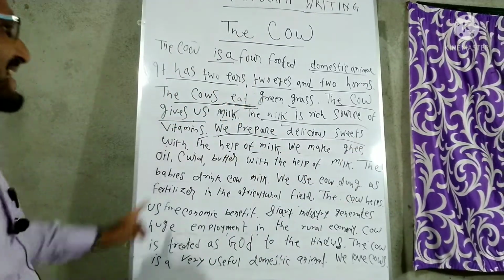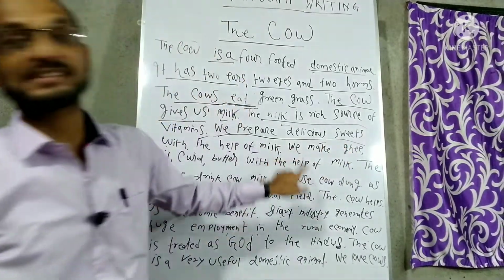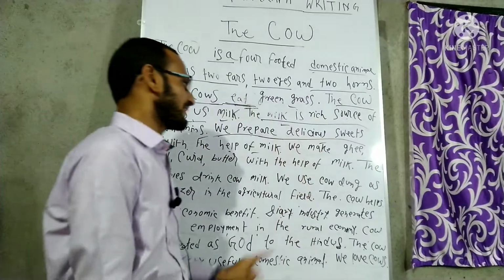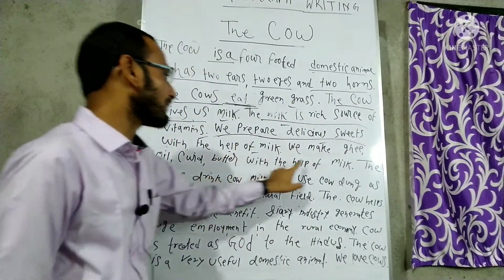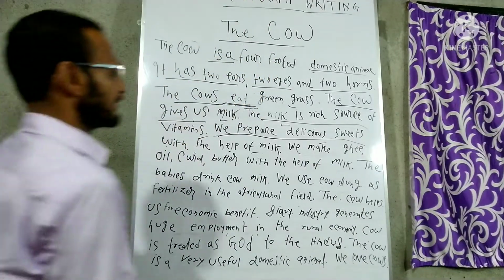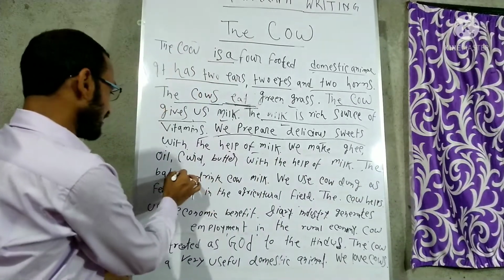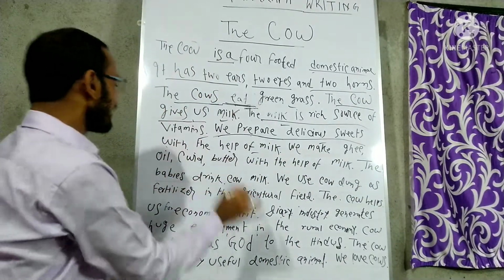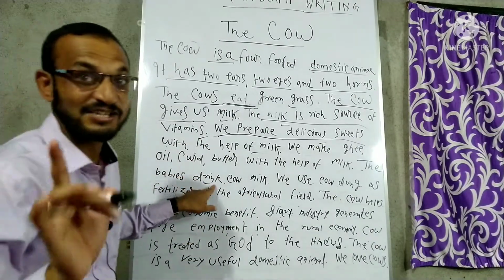Got it? And the next sentence, we make, not makes. We make, because we is the first person. Got it? Make ghee, curd, butter with the help of milk. There are different types of sweets. I think you know it very well. And the next sentence is that the babies drink. If you write the baby drinks, or you can say the babies drink. Plural number. That is why I am not using S or ES.